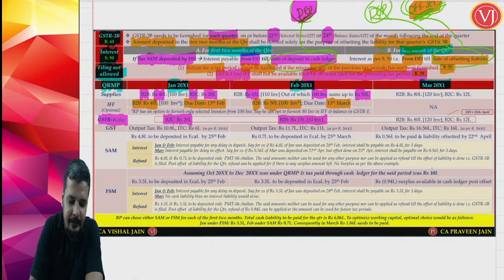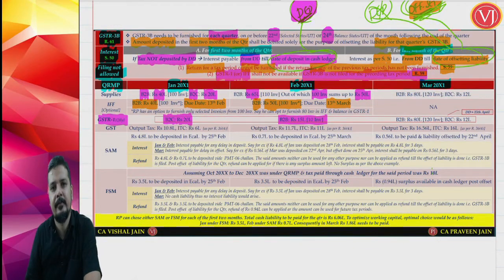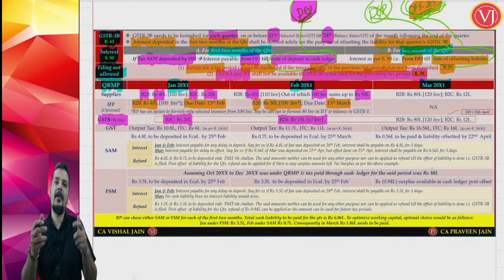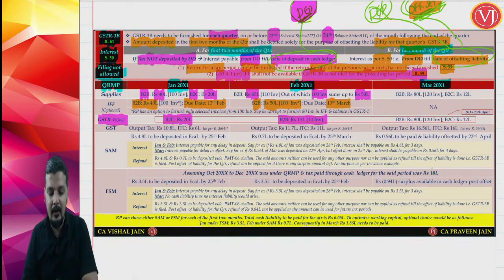in quarterly GSTR1. Now whatever is not reported in IFF only will be reported in GSTR1. Understand, whatever is reported in IFF will not be repeated in GSTR1. Whatever is not reported in IFF will be reported in GSTR1.